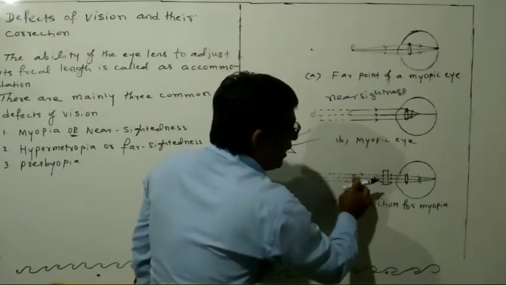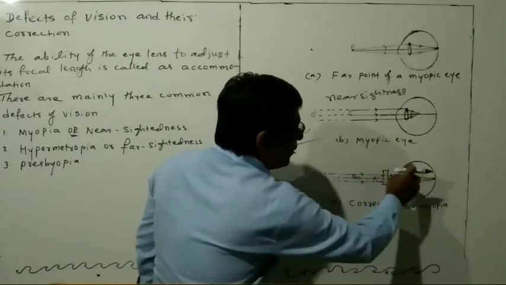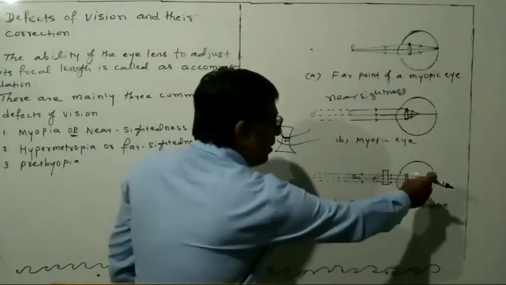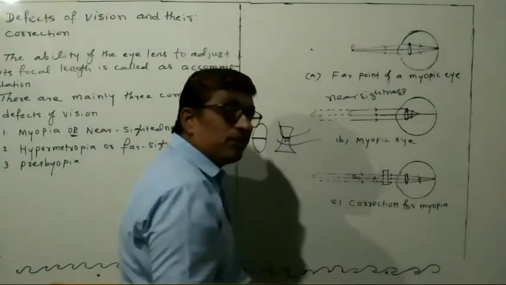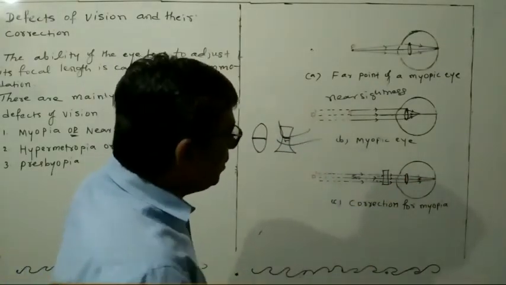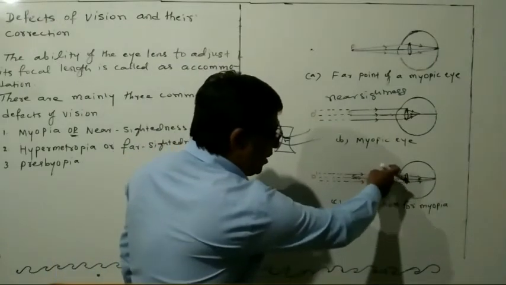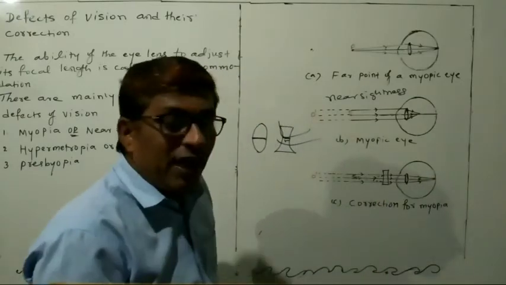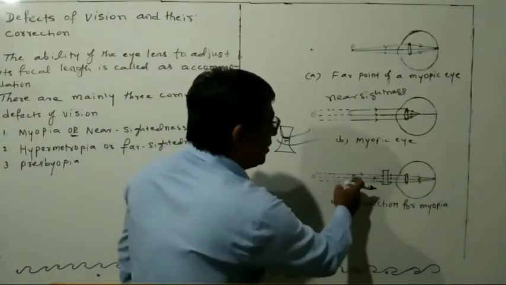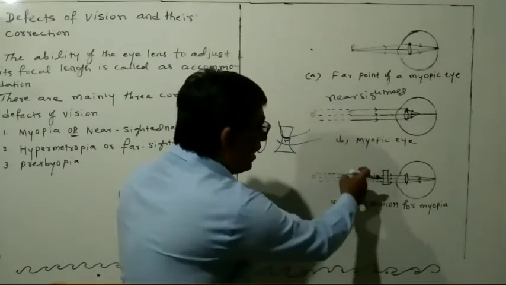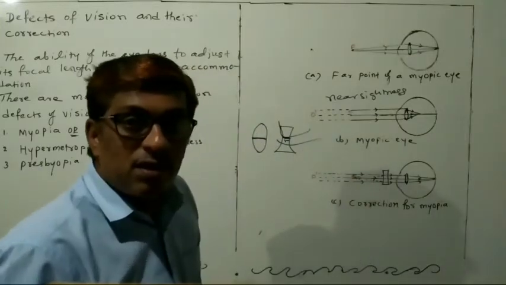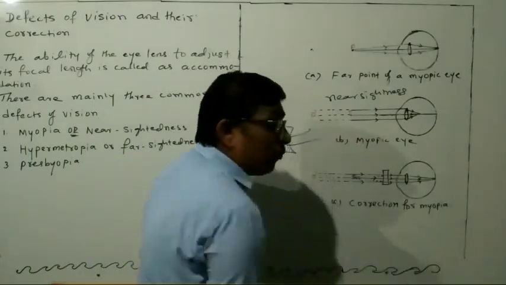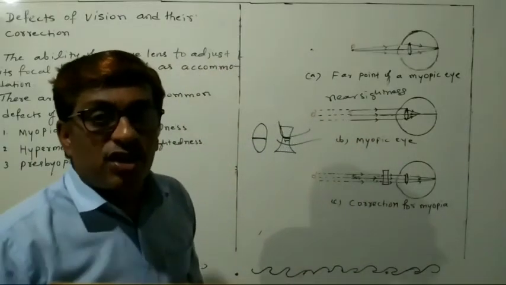So then the image will fall on the retina. See, the image will come here after being refracted, and this image falls on the retina. So I will notice the object, this is the erect object. So this way, correction for the myopia is given. This is the correction for myopia.